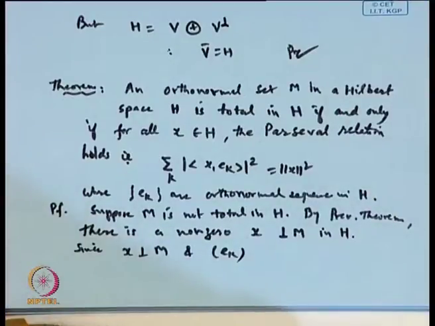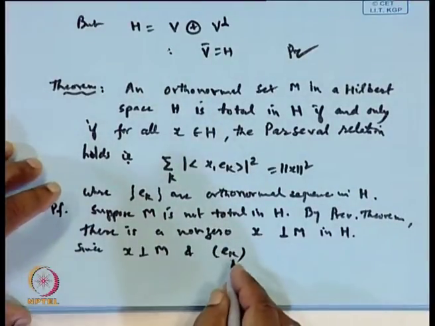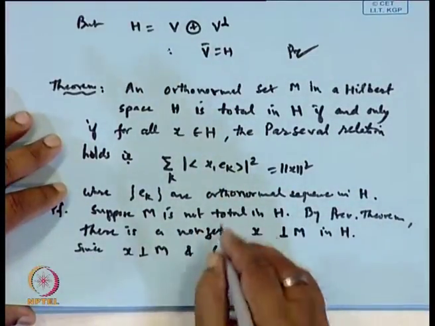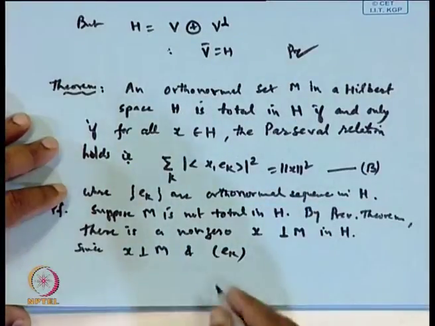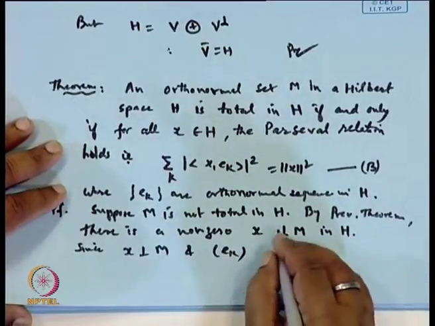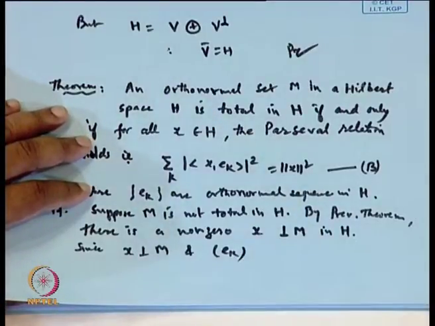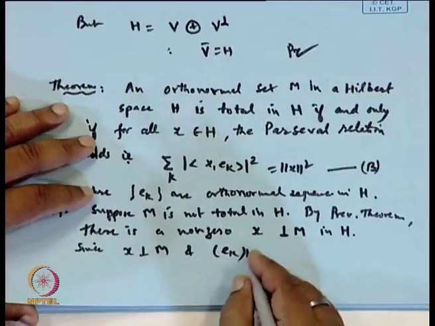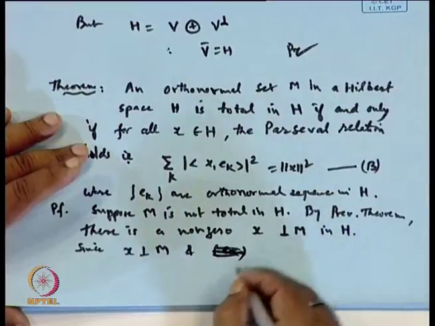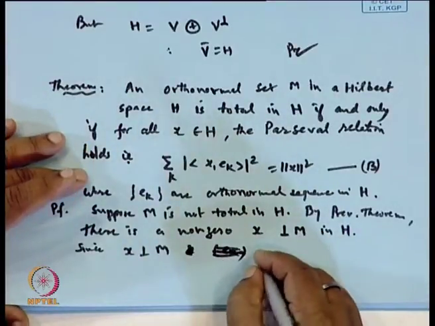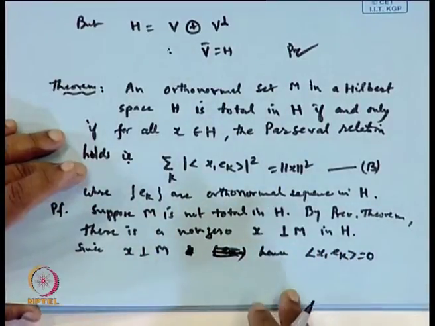So in B, hence the inner product of x and e_k will be 0 for each k.